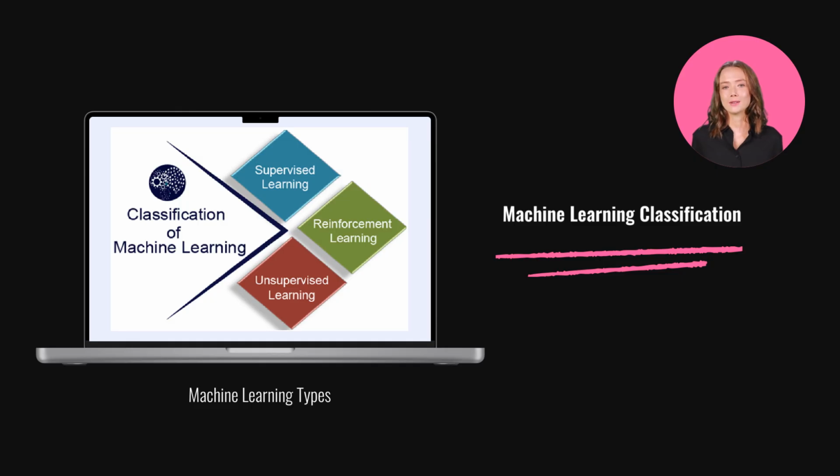Machine learning is categorized into supervised, unsupervised, and reinforcement learning. Each type serves distinct purposes. Supervised learning uses labeled data for prediction tasks. Unsupervised learning identifies patterns without labels. Reinforcement learning involves agents learning through rewards and penalties. These classifications guide the application of machine learning in various domains.